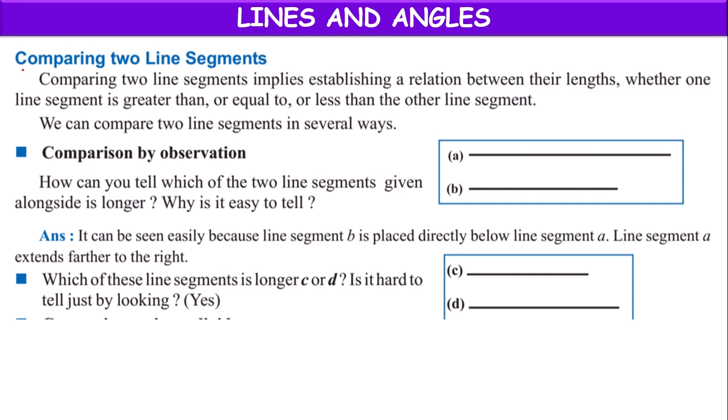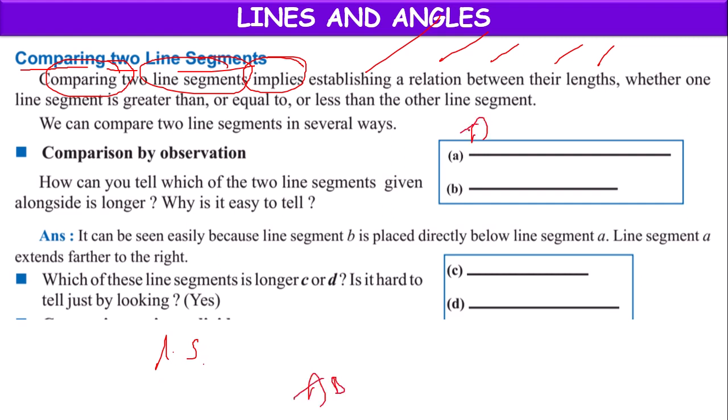In general, suppose you want to compare two line segments. What is the meaning of comparing here? Comparing two line segments implies establishing a relation between their lengths. Suppose the first line segment is named AB and another line segment is named CD.